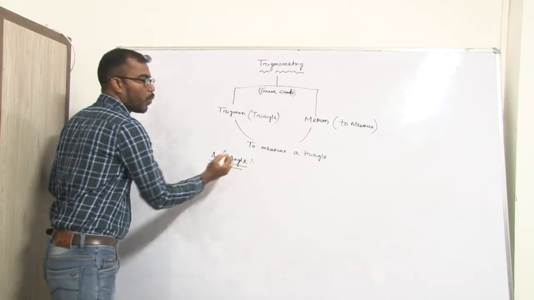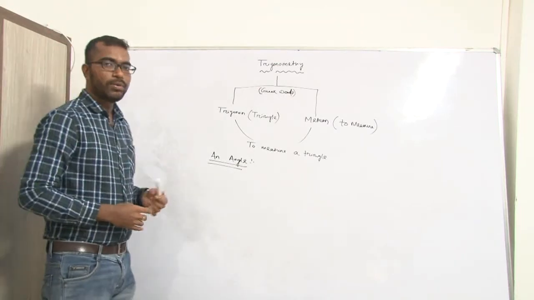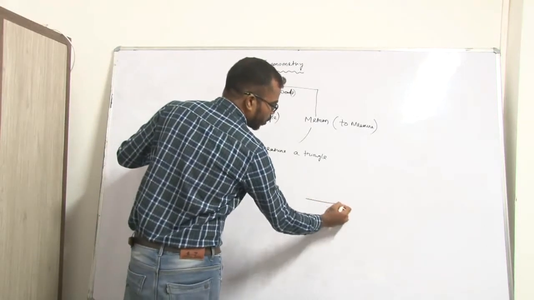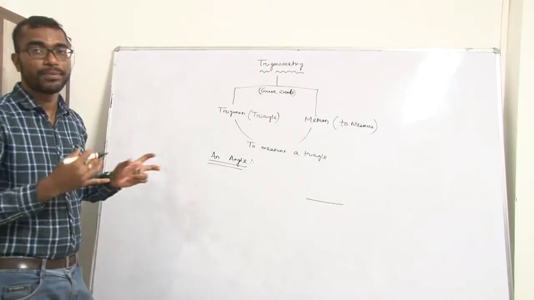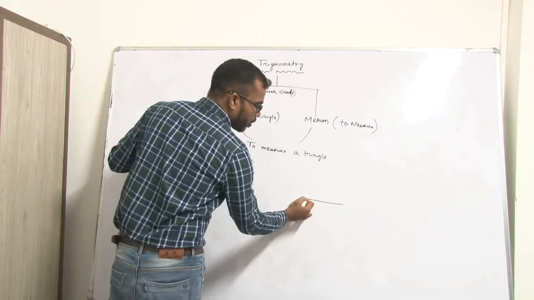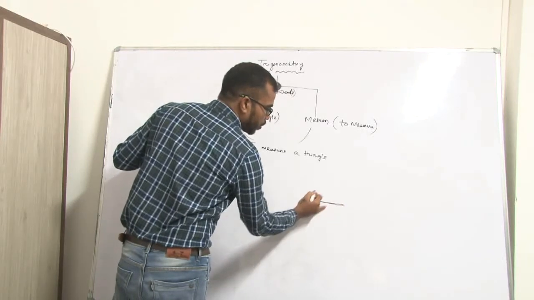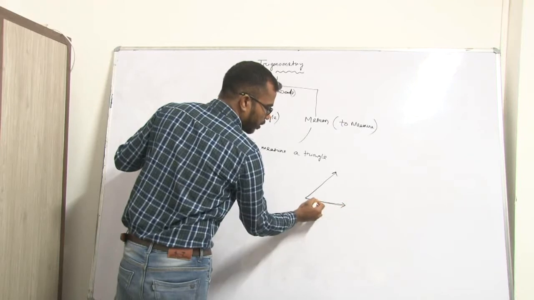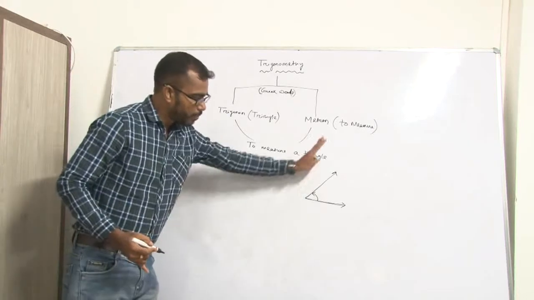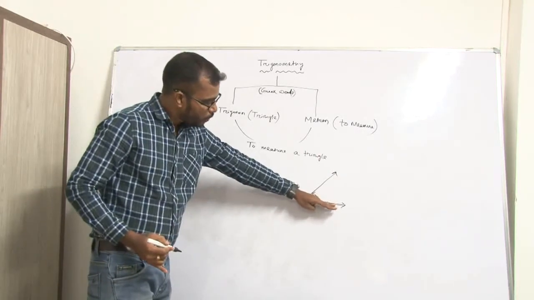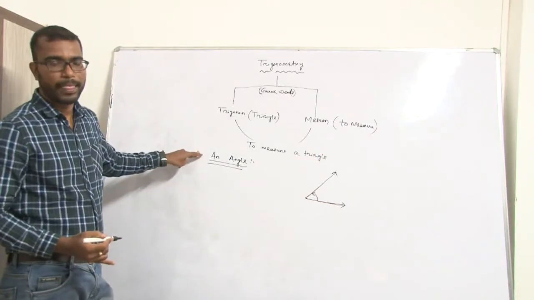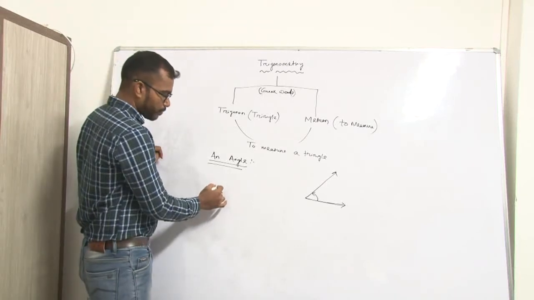An angle is an amount of revolution in a plane, that is, a straight line in a plane revolves from one position to another position. It's called an angle. And angles are of two types.